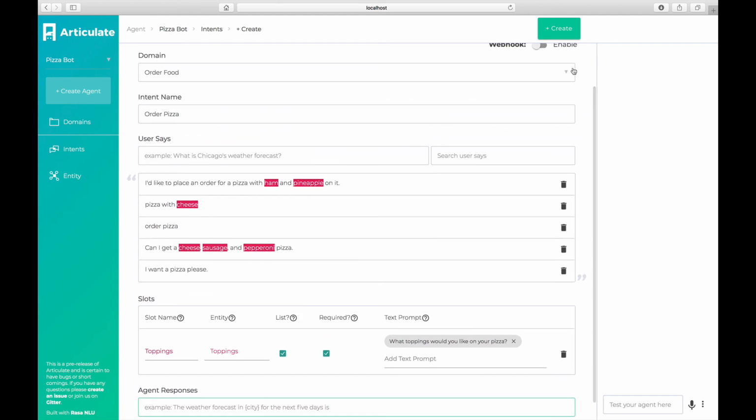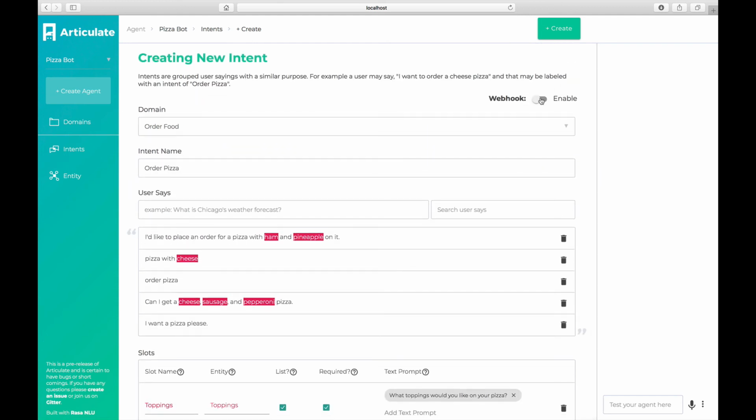Okay, so now that all that's done, I'm going to go ahead and click Create. We'll talk about webhooks a little bit more here in a second. The spinning wheel is an indicator that we're training the model in the background. And so whenever it's finished, the model will be ready and we can start using this side panel to chat with our agent.